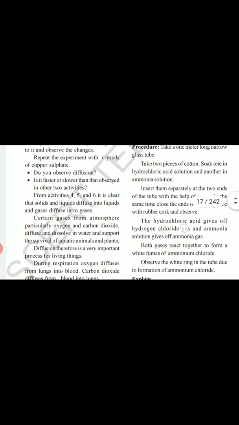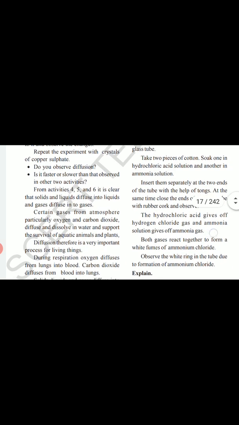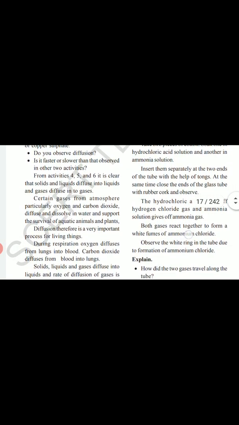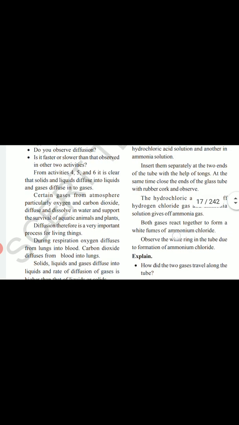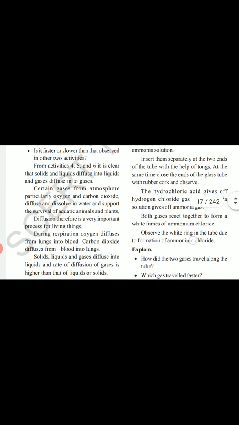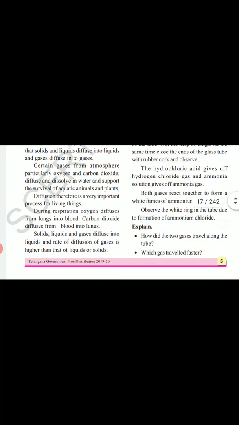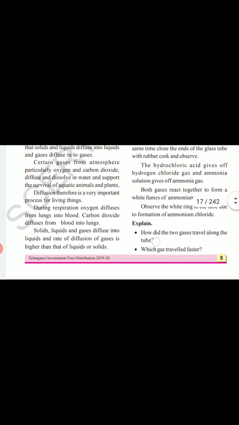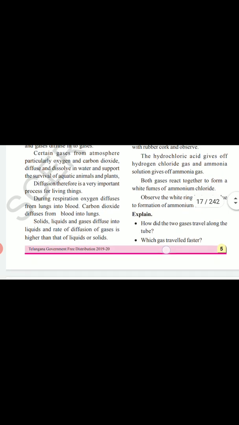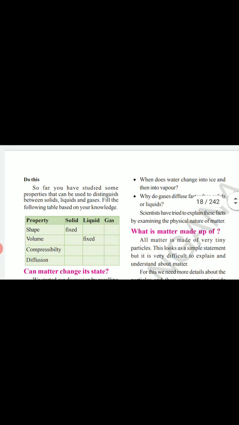The hydrochloric acid gives off hydrogen chloride gas and the ammonia solution gives off ammonia gas. Both gases react together to form white fumes of ammonium chloride. Observe the white ring in the tube due to formation of ammonium chloride. Explain: how did the two gases travel along the tube? Which gas travels faster? Do this.